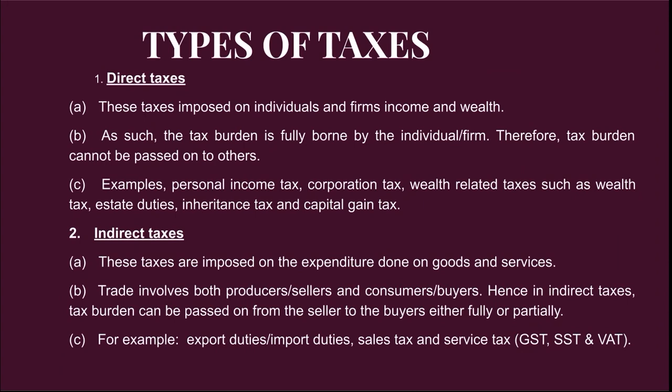Okay, all right. So examples: personal income tax, corporation tax, and other wealth related taxes like inheritance tax and capital gain tax. All right. So capital gain tax is what? Tax paid on the return or interest on an investment. It's also a taxable income. Okay. So next we move into the indirect tax.